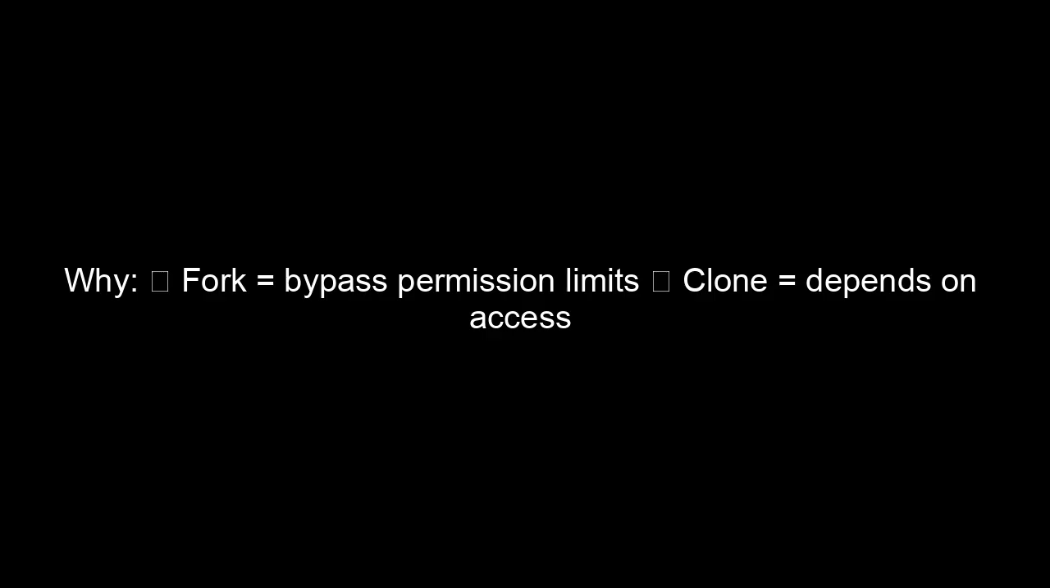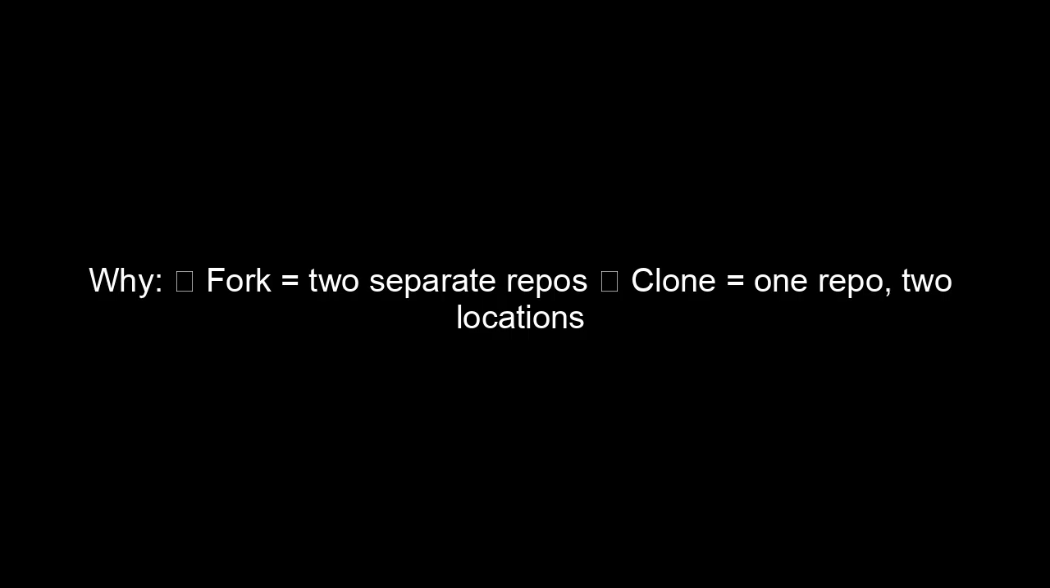Synchronization. Fork: needs manual sync with the original repo. Uses the upstream remote. Clone: directly synced with the original repo. Why? Fork equals two separate repos. Clone equals one repo, two locations.